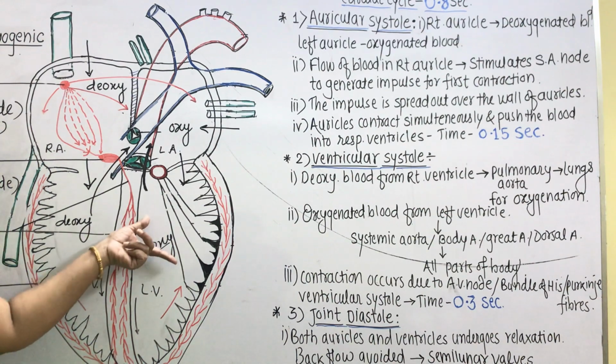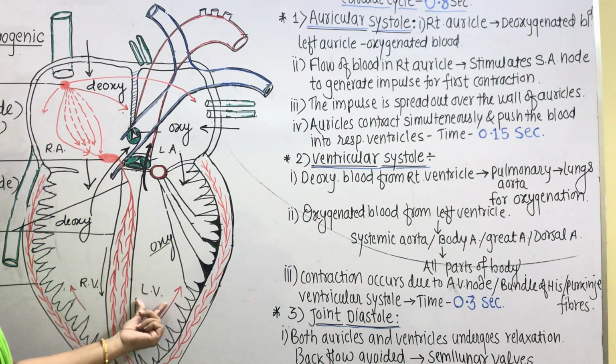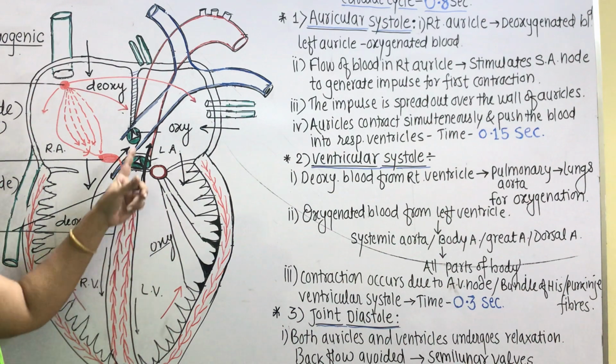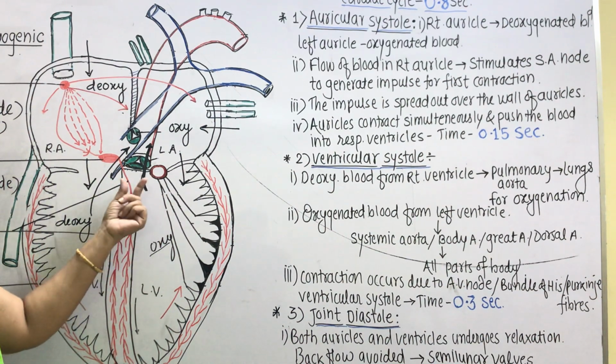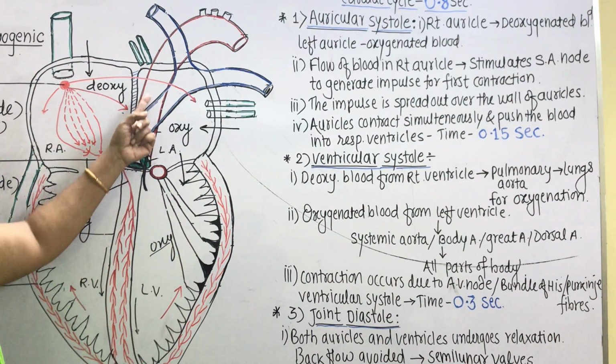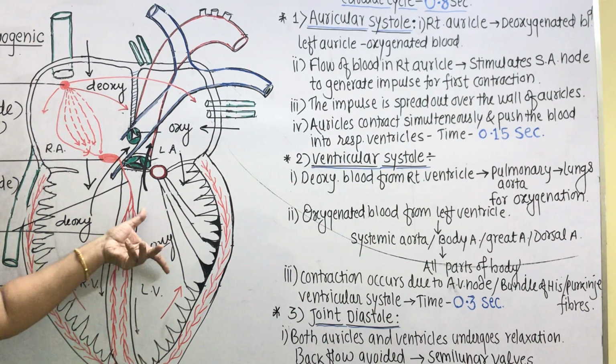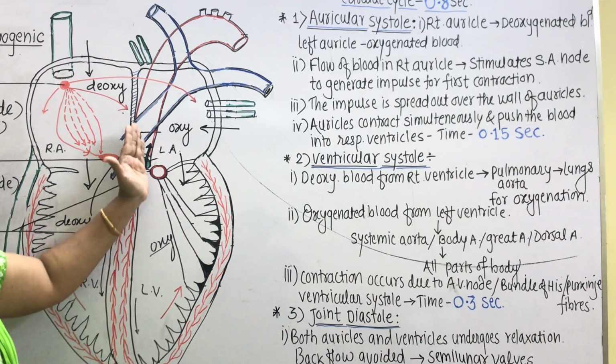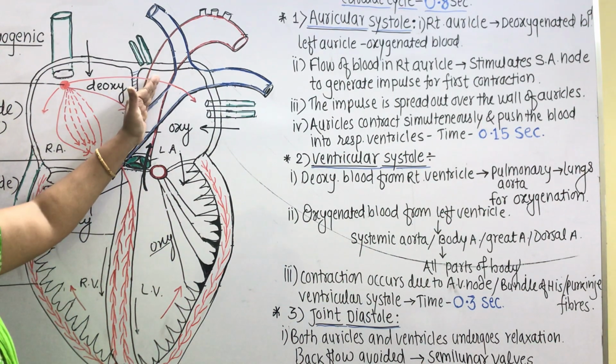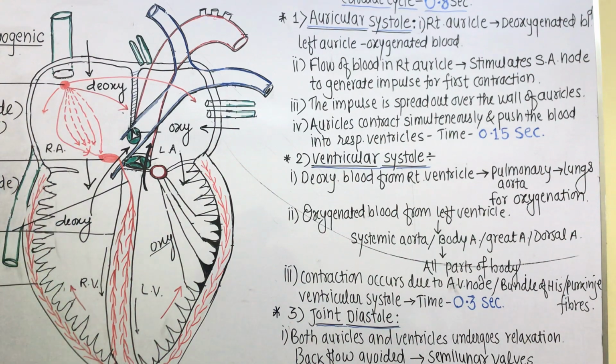Oxygenated blood collected in the left ventricle is pumped forcefully with high pressure into the systemic aorta, or you can say body aorta, great aorta, dorsal aorta, or simply an aorta, from where it is distributed to the various parts of the body.